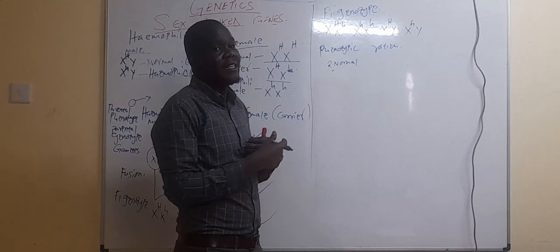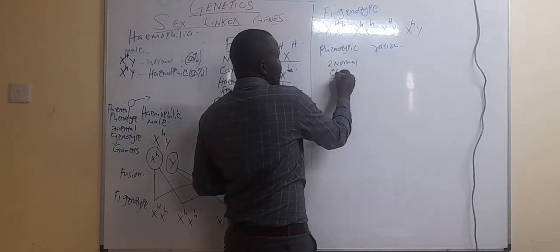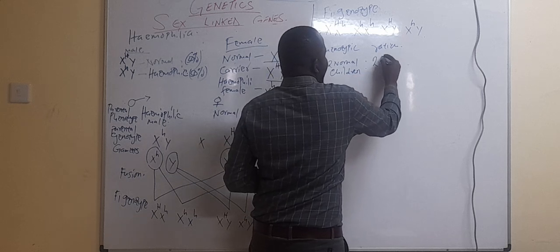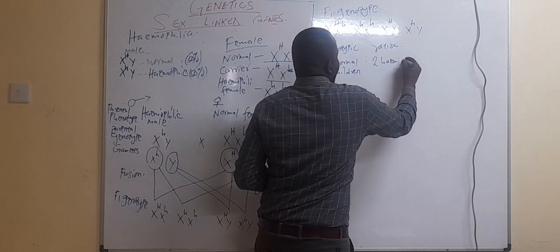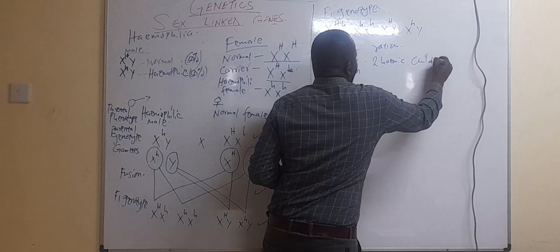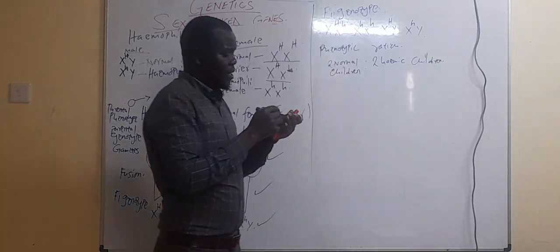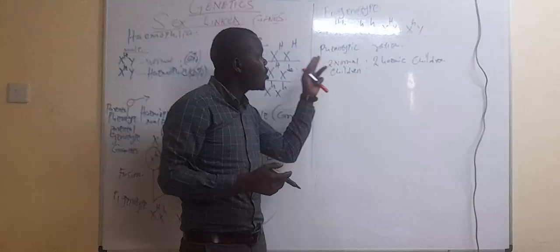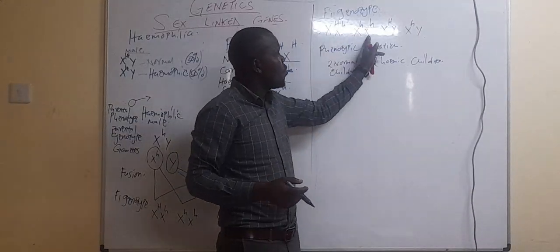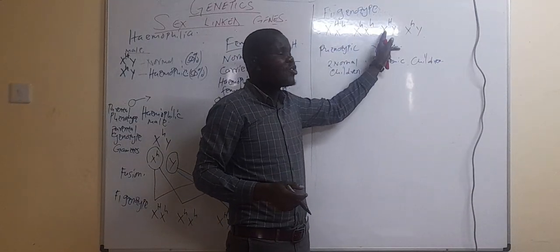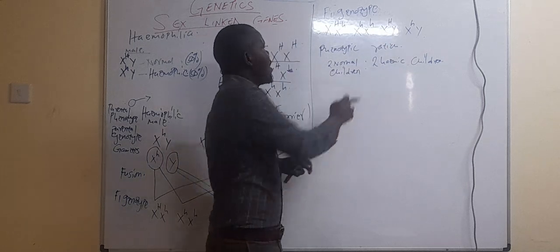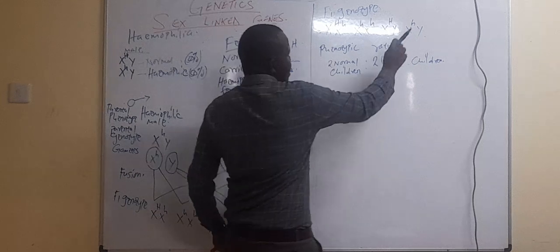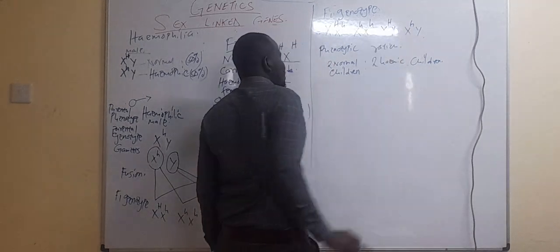But in terms of just the children, it will be 2 normal children to 2 haemophilic children. And again, you can say 1 normal daughter, 1 haemophilic daughter, 1 normal son, 1 haemophilic son.